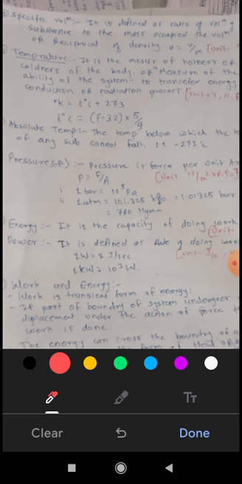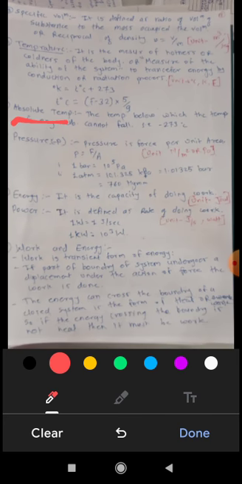Now, what is absolute temperature? Absolute temperature is the temperature below which the temperature of any substance cannot fall. It is equal to minus 273 degrees Celsius. Below this temperature no substance can be cooled down.